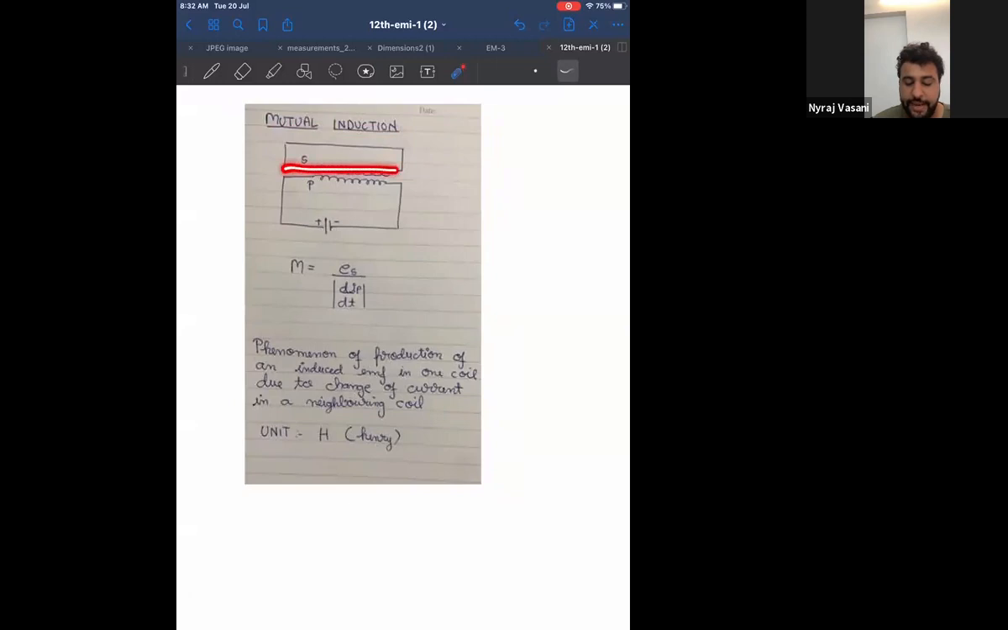Can I say this is the same as self-induction, this much part? But on that, I have one more coil added, which is the secondary coil. Why is it secondary? Any coil which is not connected to the power source is called secondary, and whichever coil is connected to the power source is called primary. Therefore, this is the diagram of mutual induction. This is the unit of mutual induction.